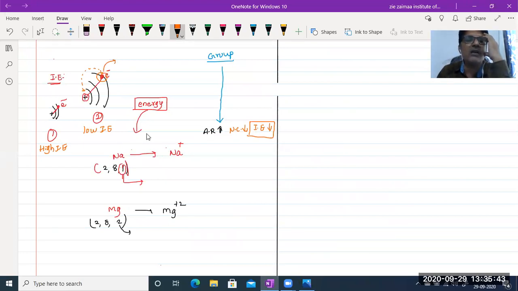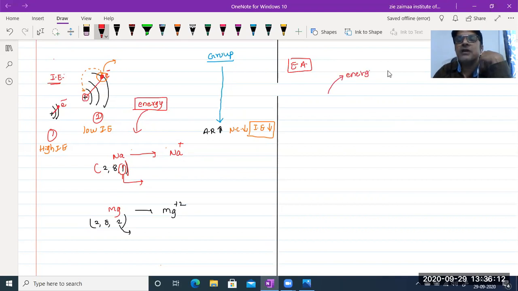But what about electron affinity? The minimum amount of energy is released.